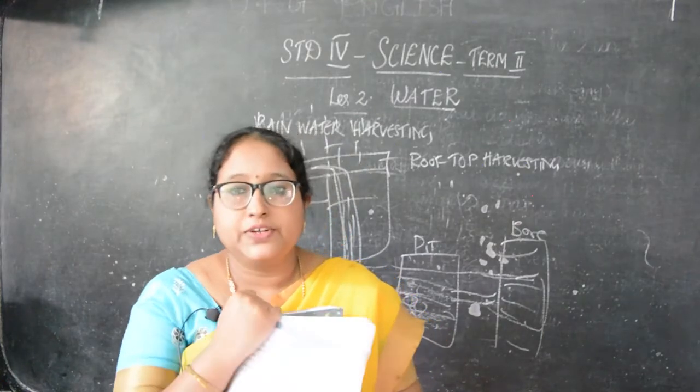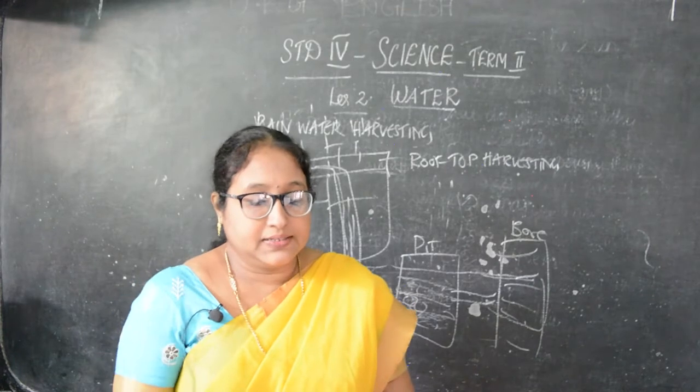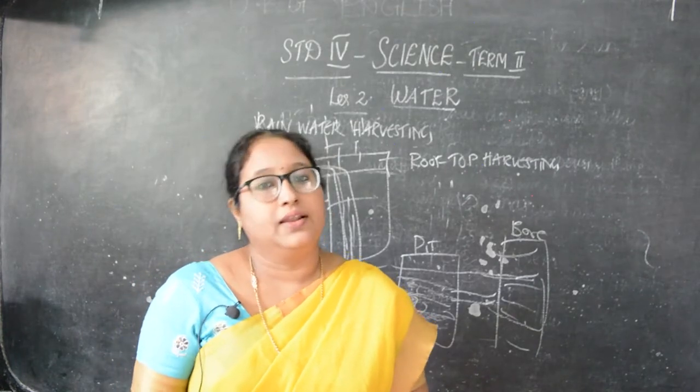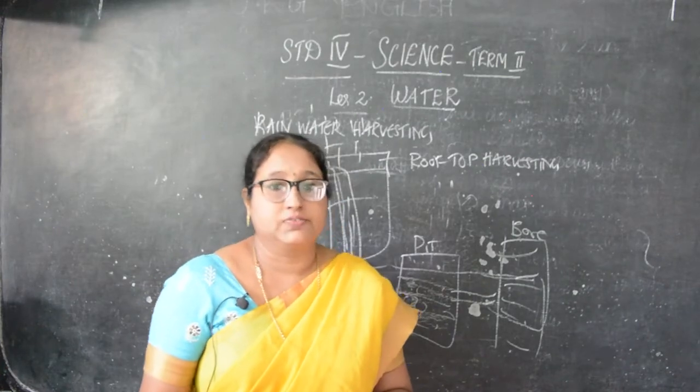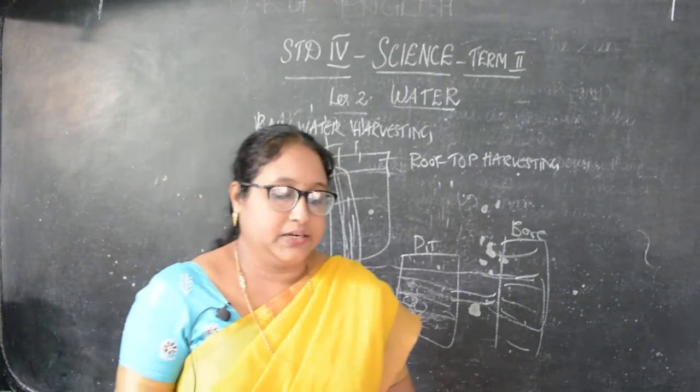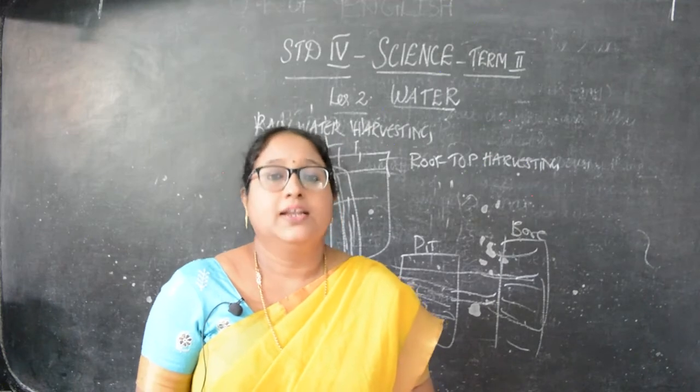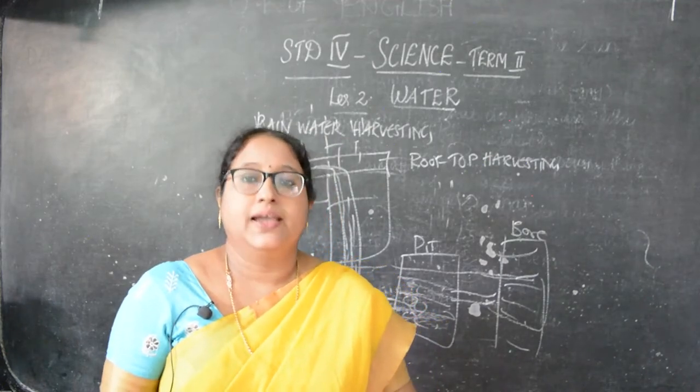Then the benefits of rainwater harvesting: it increases the groundwater level. So the groundwater level is increased. Then it can be used for agriculture. It is useful for farming, okay? It increases the availability of water for living things. For living things, our water is increased.